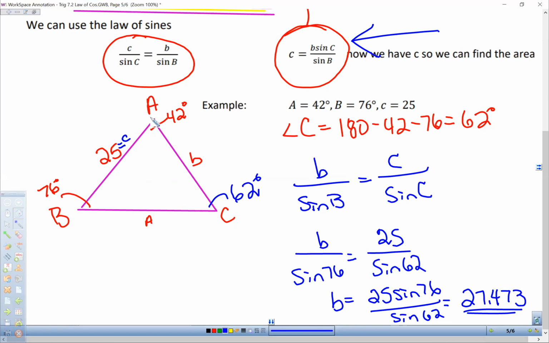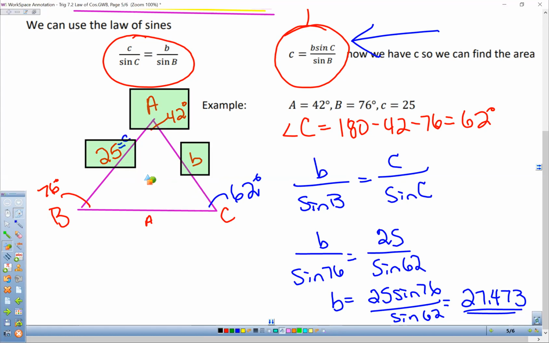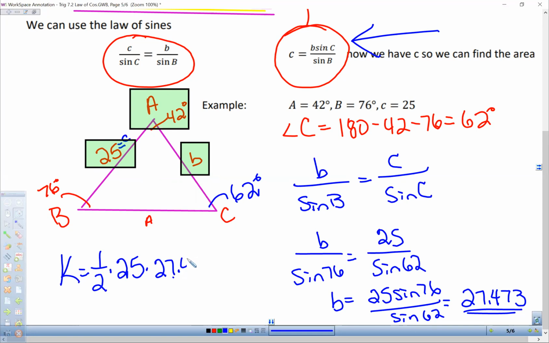Okay, so I've got that. I've got angle A. Let's highlight that. I know what side B is now. I know what side C is. So I have an angle between 2 sides, or 2 sides with an included angle. So my area is going to be 1/2 times the first side times the second side, 27.473, times the sine of the angle.